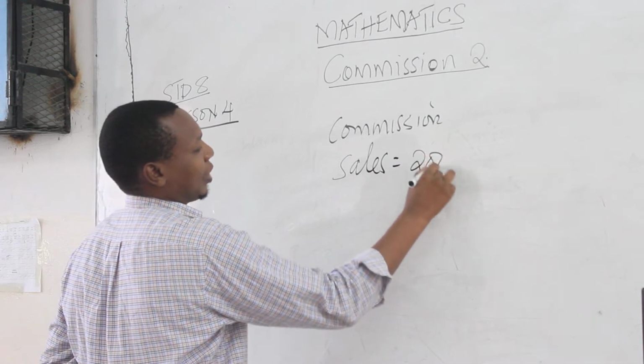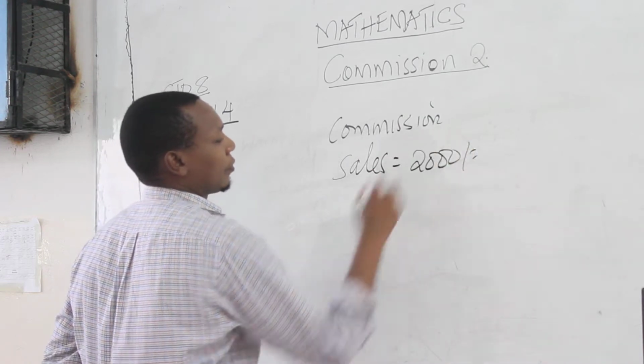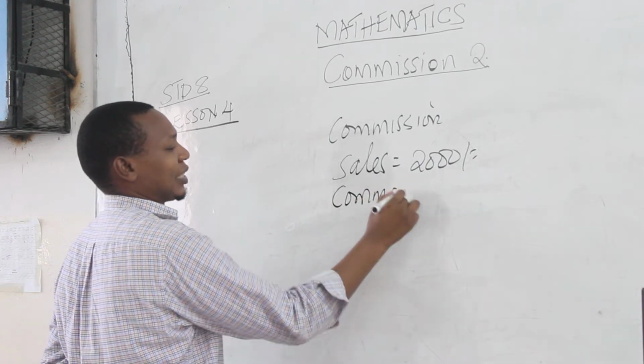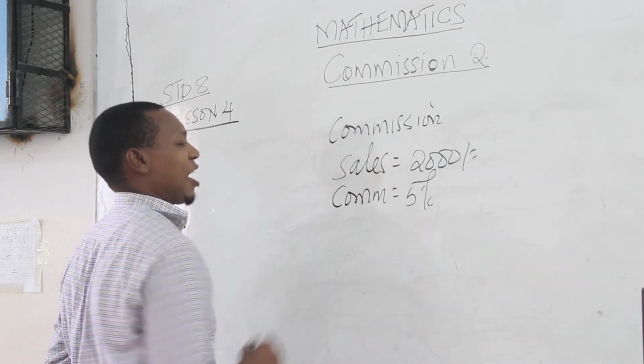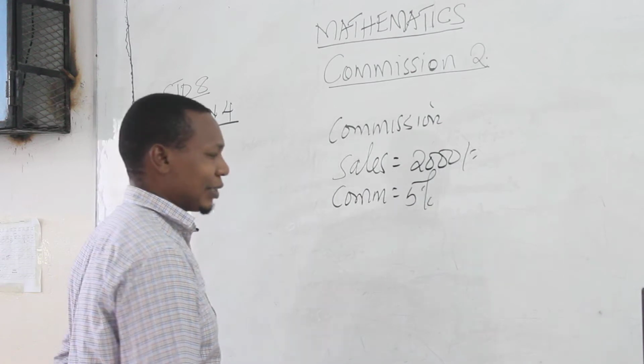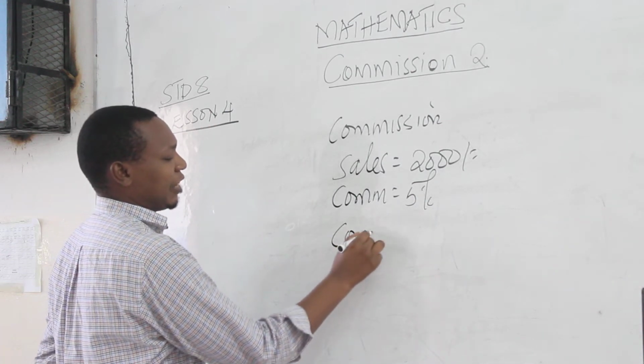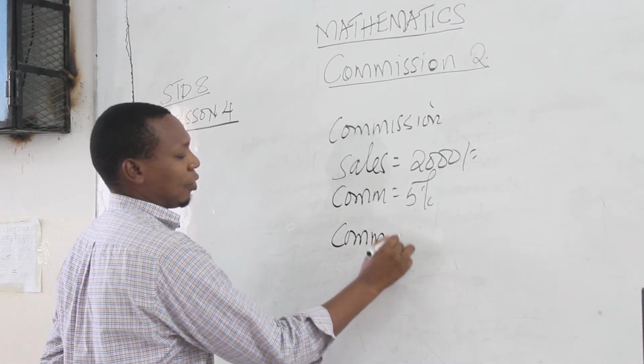Like maybe 2,000 shillings. Then we have the commission, which is always given in a percentage form. We can have 5%. And then the question is, what commission is this person going to receive? So how do you find the commission?